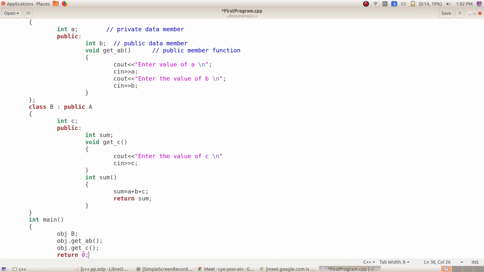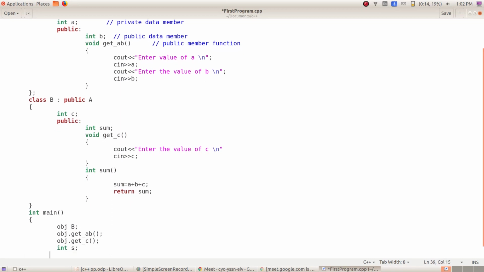When you write obj dot getC, you will be giving the values for A and B, and also C. But to get the sum, you have to create another variable. Let's say that variable is S, for getting the value of sum.